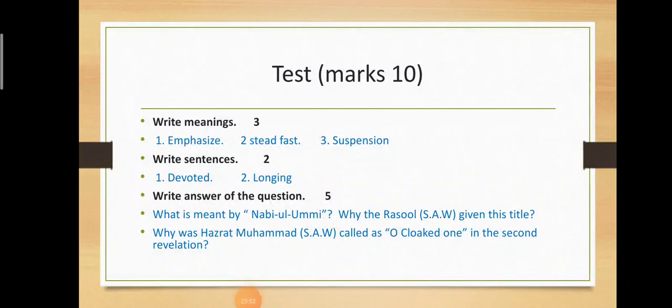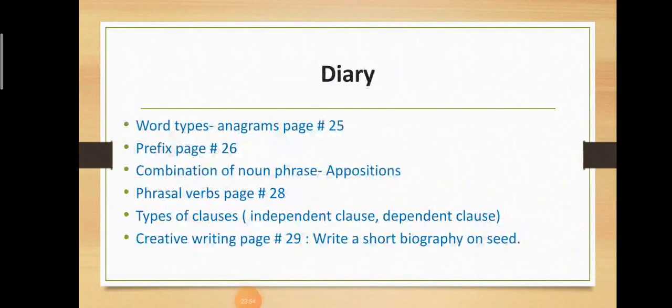So this is your test, and here is your diary. So all the grammar work that we have read today is for your diary. And on page number 29, you have been given a short biography on seed. So you have to write that biography by yourself, in which you have to tell that what is the life cycle of a seed. कि आप एक seed को कैसे grow करते हैं.